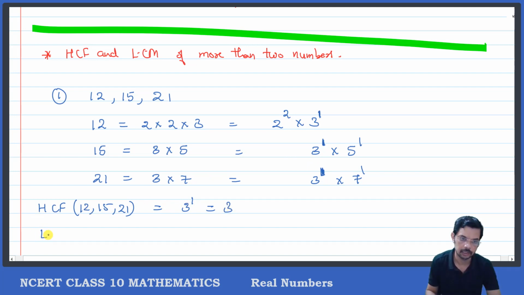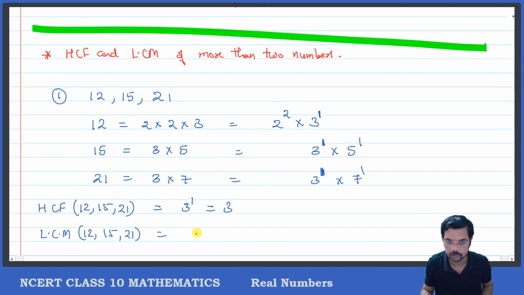Now for LCM of 12, 15 and 21. What to do? You have to write down 2, 3, 5 and 7 once, so 2 into 3 into 5 into 7 with their highest powers. The 2 occurs 2 times. 3 occurs only once in all of them, so 1 will be the highest power.